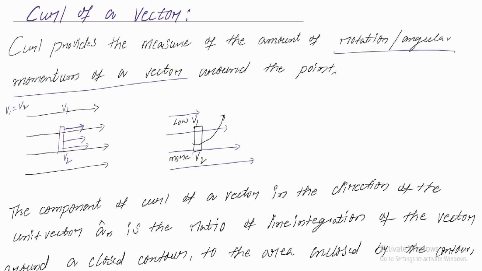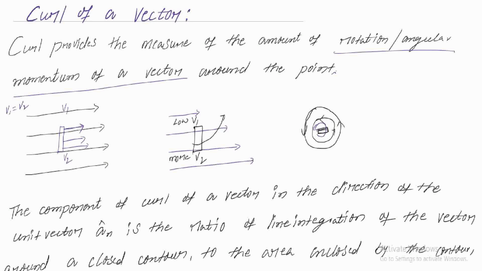Let us take the third situation, where the water is flowing in a round direction. For example, if the water is flowing like this, and I place any wood at this point, then the wood will also move in the same direction. So if I want to find the angular momentum of any vector, in this situation there is an angular momentum. Here you are going to have angular momentum, but here we don't have any angular momentum. Here the velocities are same.